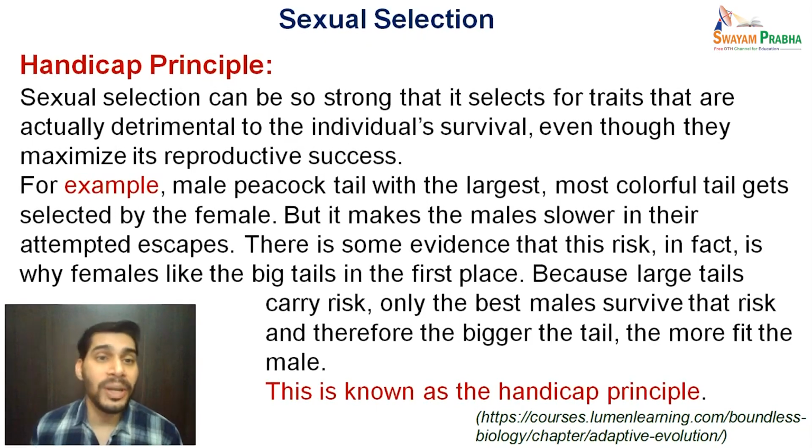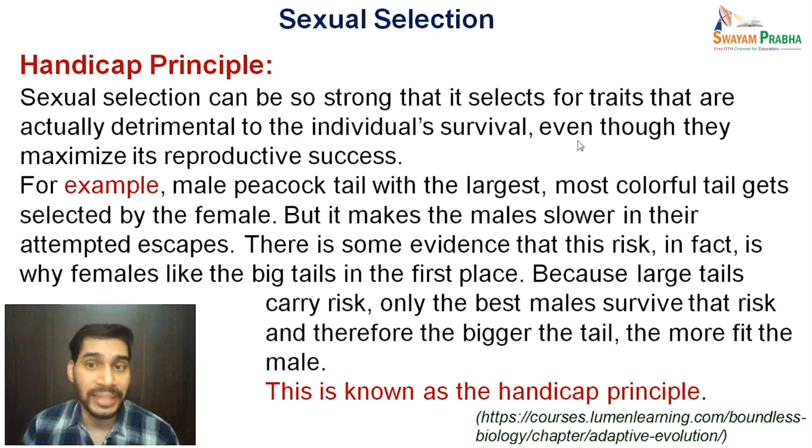Now there is something called the handicap principle also in sexual selection. Sexual selection can be so strong that it selects for traits that are actually detrimental to the individual's survival, even though they maximize its reproductive success. So on the one hand, the trait is providing reproductive success to the individual, but on the other hand, it is detrimental to individual survival.